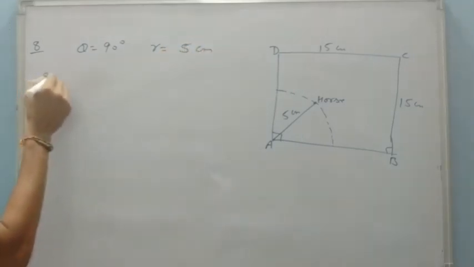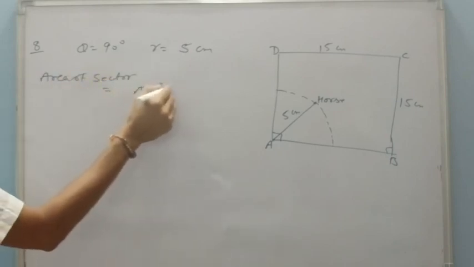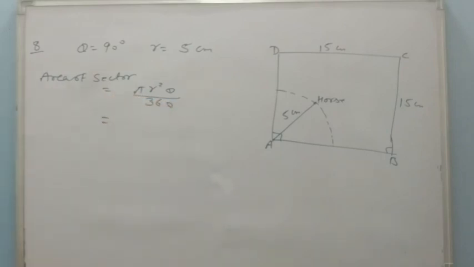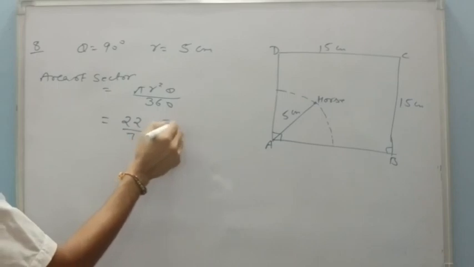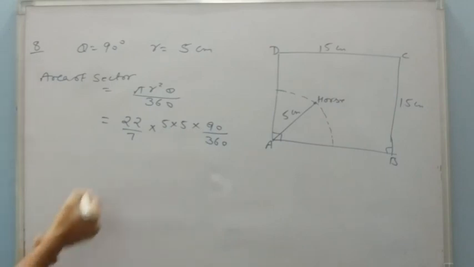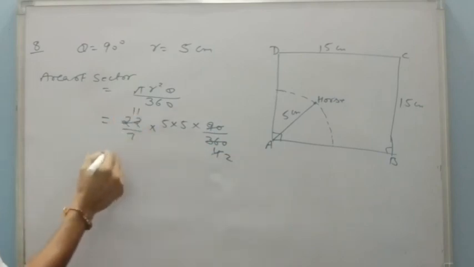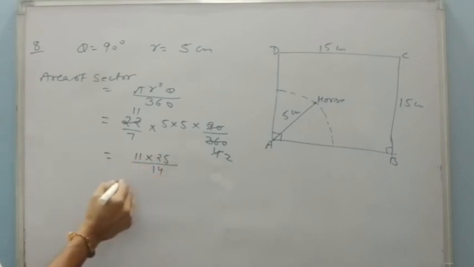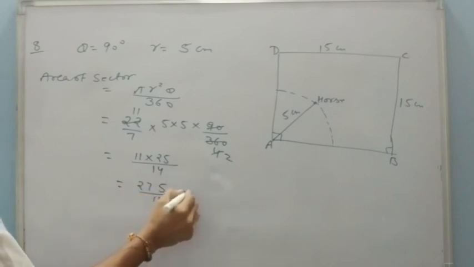So the area of the sector will be pi r square theta upon 360. Here there is no condition for pi, so I will take 22 by 7, r is 5, angle is 90 upon 360. By taking 90 this, that is 4, or 11, it is 11 into 25 upon 14, or it is 275 upon 14 centimeter square.